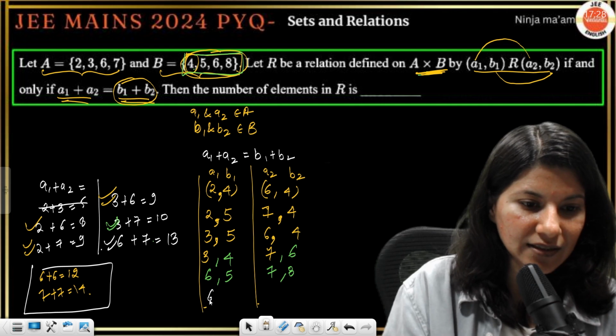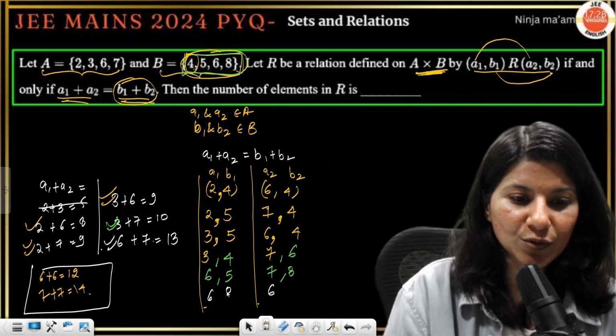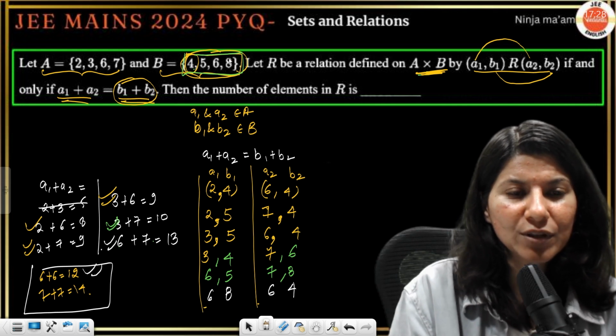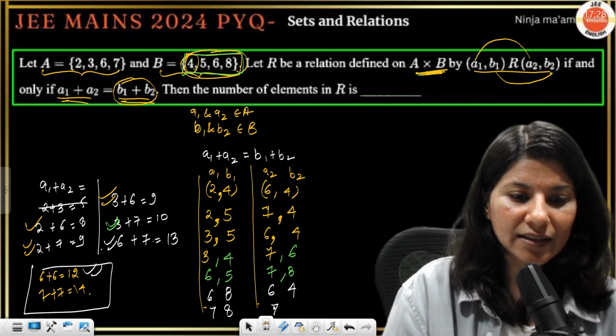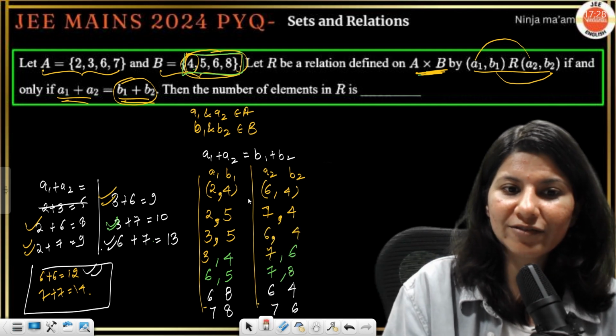Now 6 and 6. So 12. How can I get 12? 8 plus 4. So 8 and 4. So 12 is also done. 7 and 7, 14. How will you get 7? This is going to be 8, 6. That's it. Full and final.